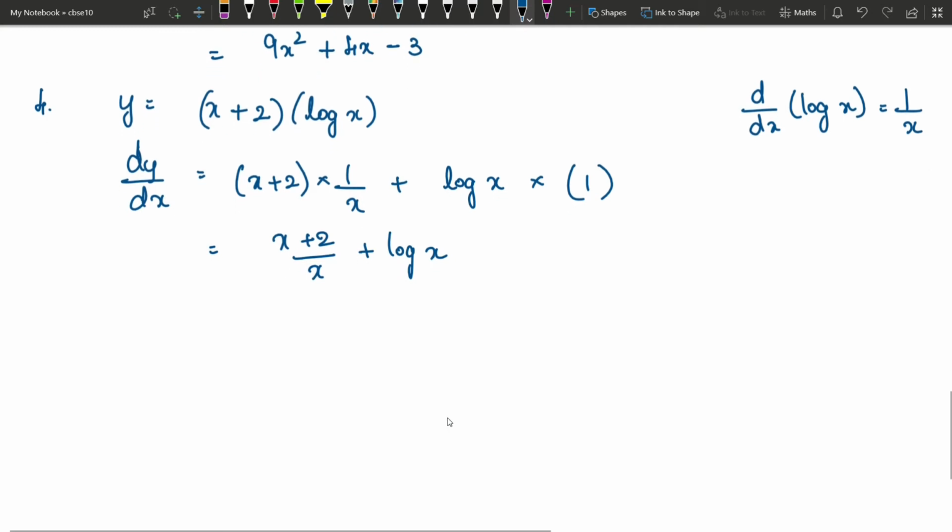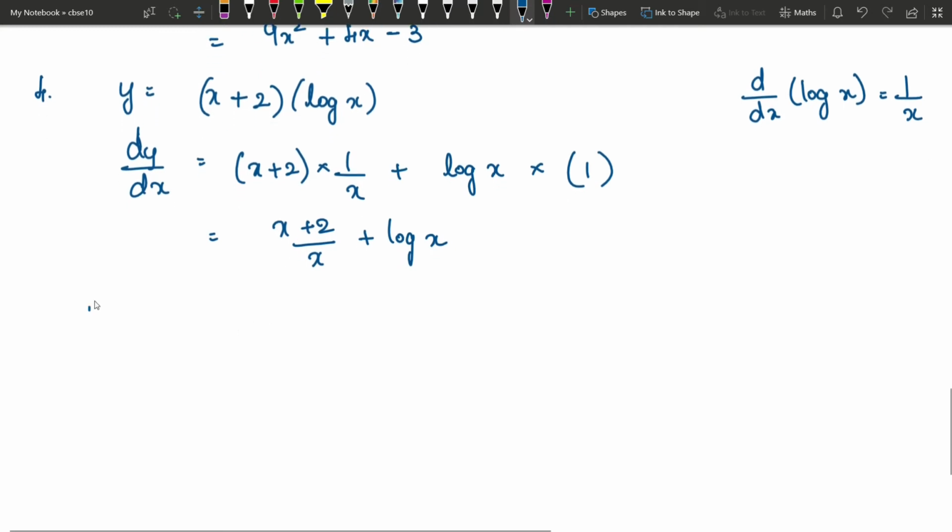You can keep the answer like this, or you can further simplify and write it as log x first, plus x by x is 1, plus 2 by x is 2 by x. So this is another example for the product rule.